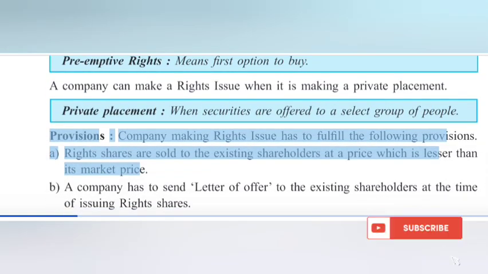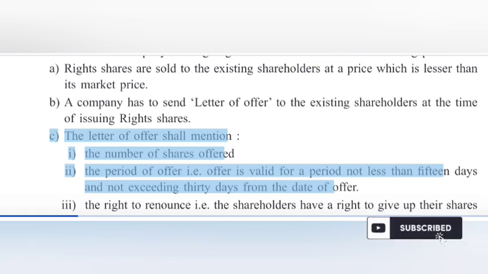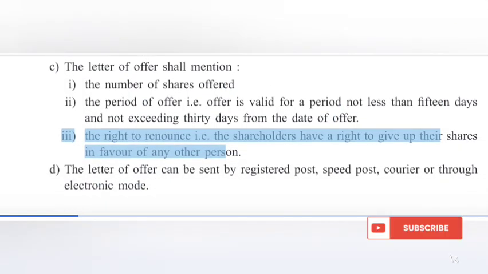Provisions. Company making rights issue has to fulfill the following provisions. A. Rights shares are sold to the existing shareholders at a price which is lesser than its market price. B. A company has to send letter of offer to the existing shareholders at the time of issuing rights shares. C. The letter of offer shall mention: I. The number of shares offered. II. The period of offer, i.e. offer is valid for a period not less than 15 days and not exceeding 30 days from the date of offer. III. The right to renounce, i.e. the shareholders have a right to give up their shares in favor of any other person.